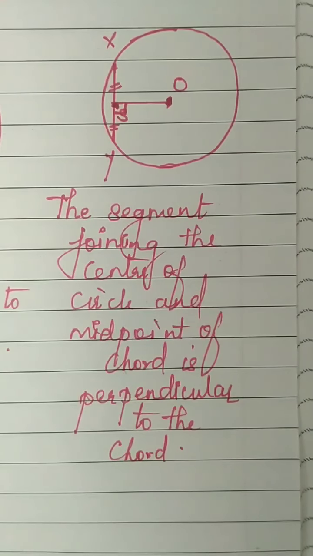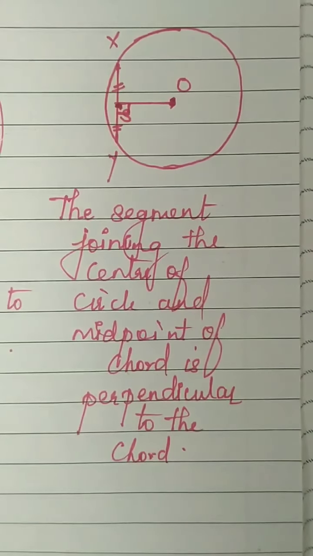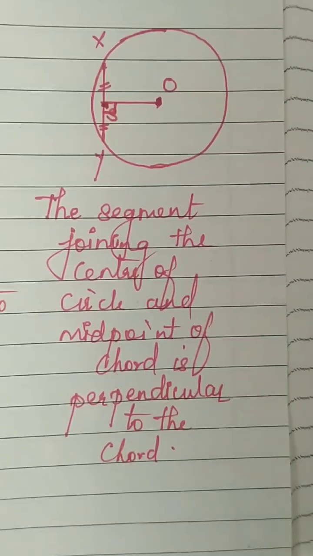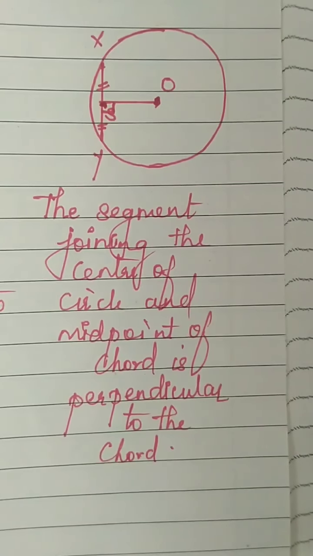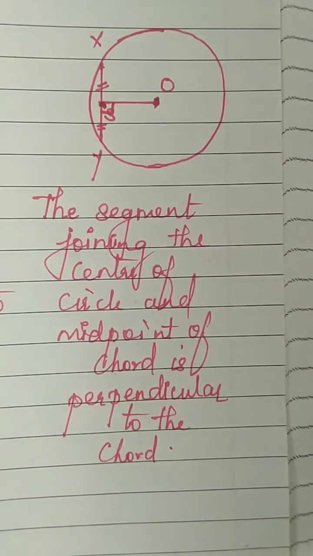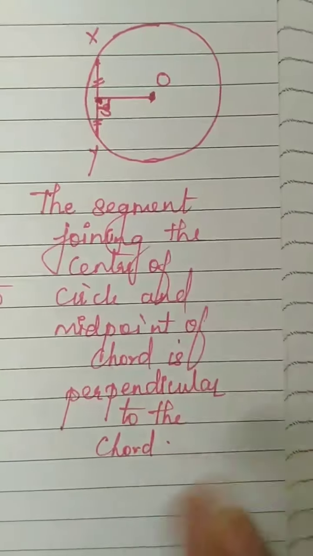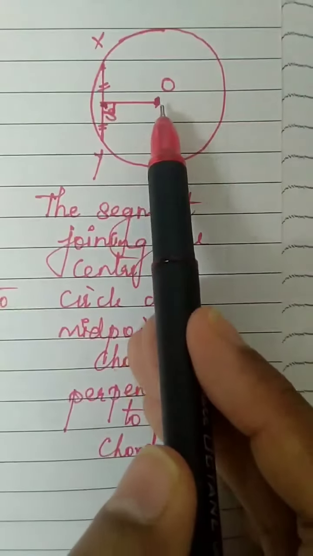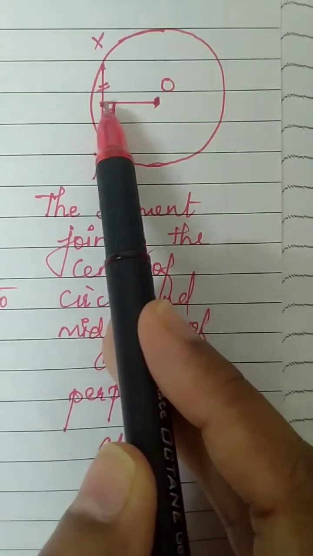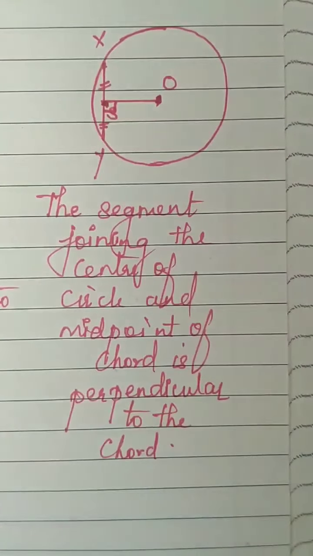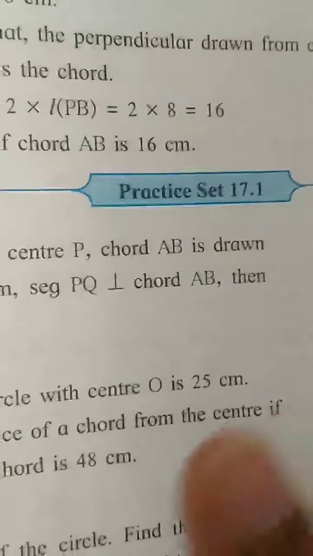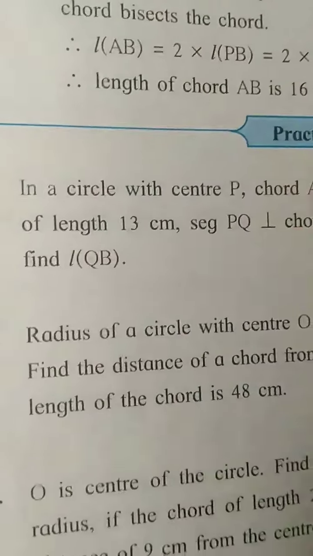Going on to practice set. Let's crack the practice set. Before that, you have to learn these two properties very well. Repeat with me. The perpendicular from the center of the circle to the chord bisects the chord. Second property, the segment joining the center of the circle and the midpoint of the chord is perpendicular to the chord. Okay, students, let us start with practice set 17.1.